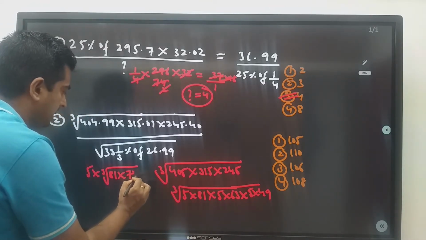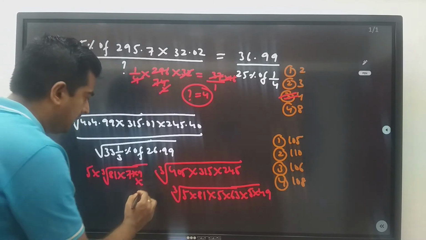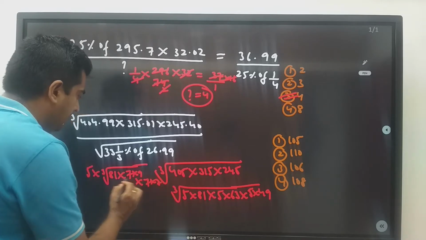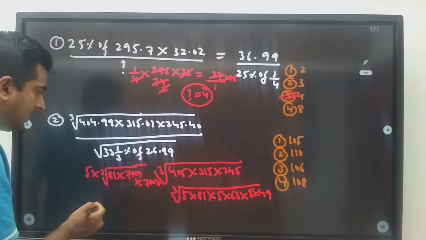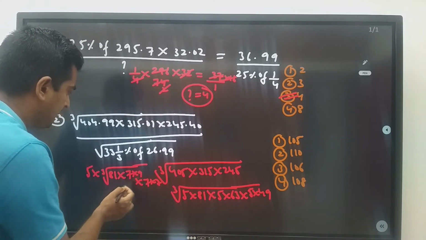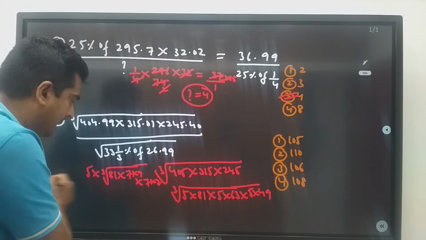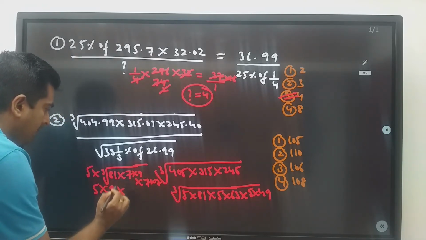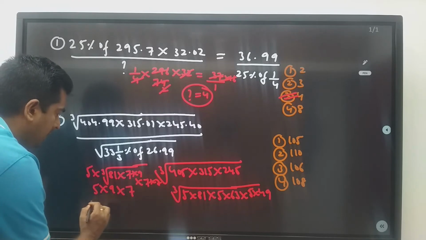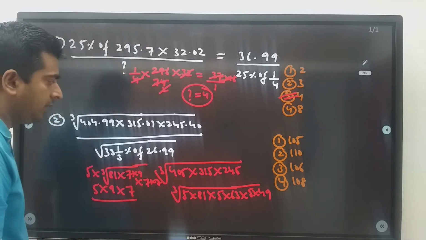I am taking 63 as 7 into 9, and 49 I am breaking as 7 into 7. 81 is 9 into 9, so 9 into 9 into 9, so 9 I will take outside. So 5 into 9 into 7 also I will take outside, divided by square root of 33 1/3% of 26.99.